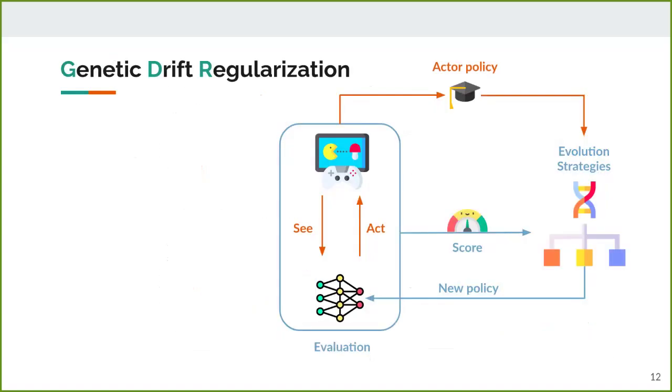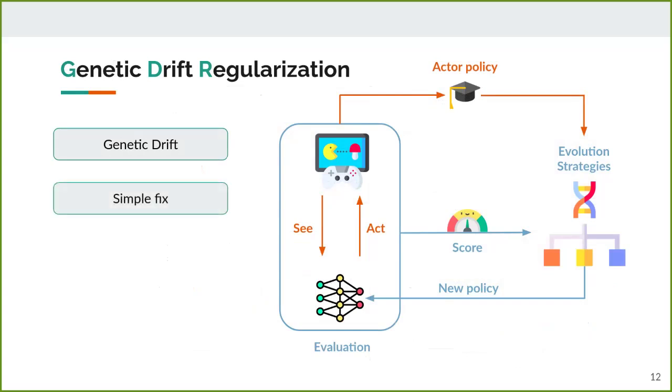To conclude, in this paper we studied the actor injection mechanism in the context of evolution strategies. We highlighted the phenomenon of genetic drift, where the ES and the actor drift away from each other, and how it can negatively impact the ES. We introduced a simple fix with the genetic drift regularization method to preserve the performance of the ES against the potential negative effect of actor injection. As actor injection is often part of a more complex method combining evolution and reinforcement learning, we propose as future work to study how GDR interacts with such frameworks, such as CMA-SAC.